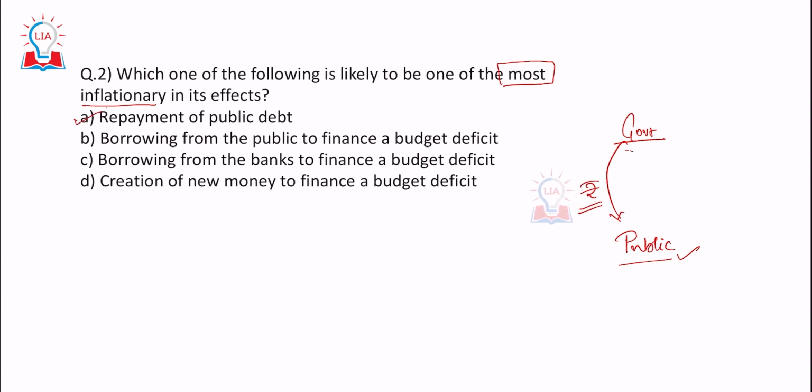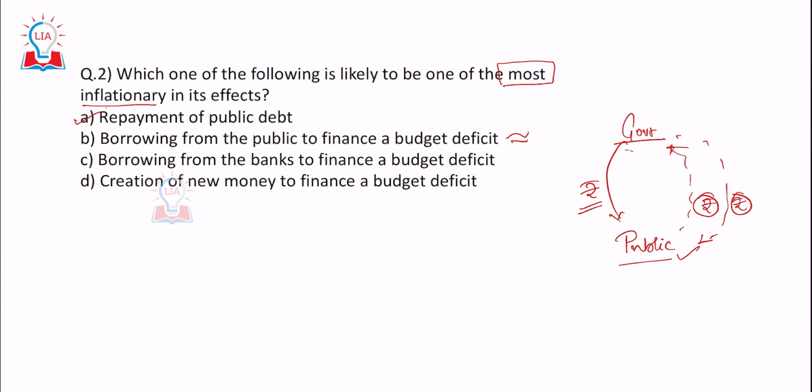So this would lead to inflation. A, that is right. Second, borrowing from the public, that is the government is taking rupees from the public to finance a budget deficit. When the government borrows and spends for the public itself, the money supply does not reduce or increase, it remains the same in this case.